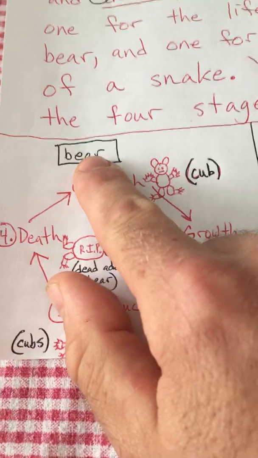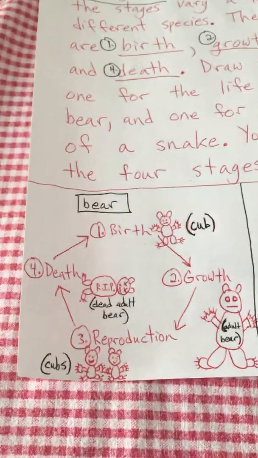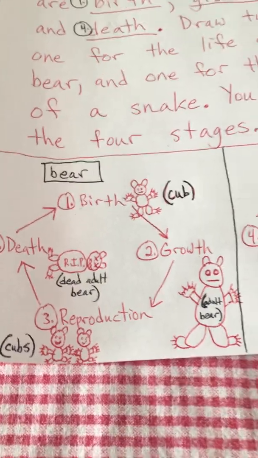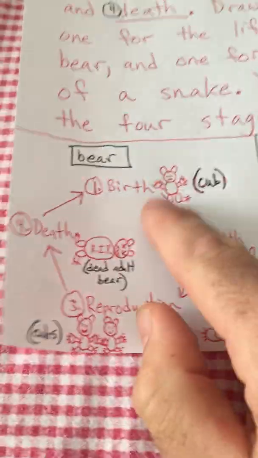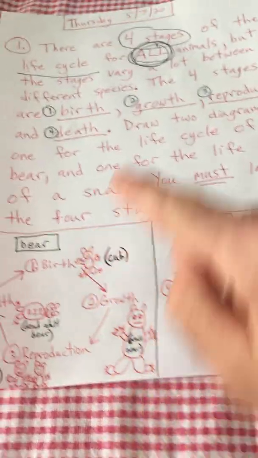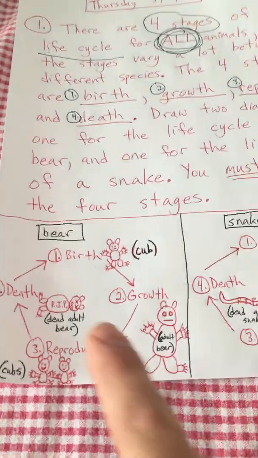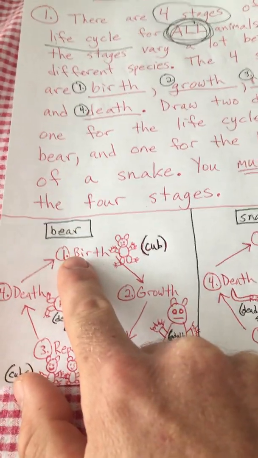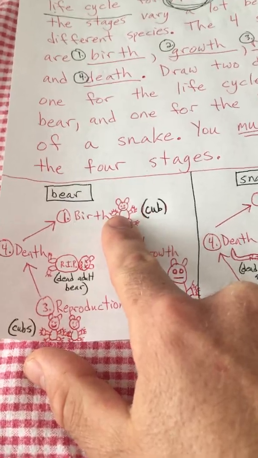Most mammals like bears, squirrels, dogs, cats, humans, we give live birth, right? We have a child that is born live without an egg. So that's where it says that these stages vary a lot between species, because bears and other mammals, almost all of us, give birth to a live baby.